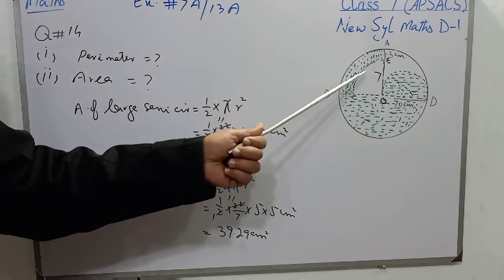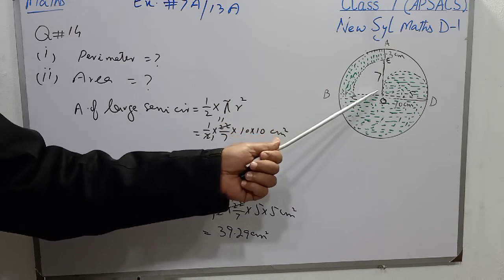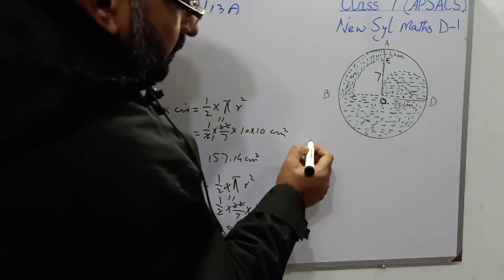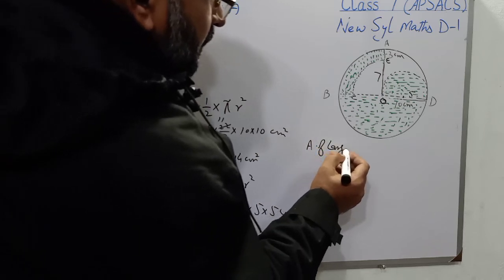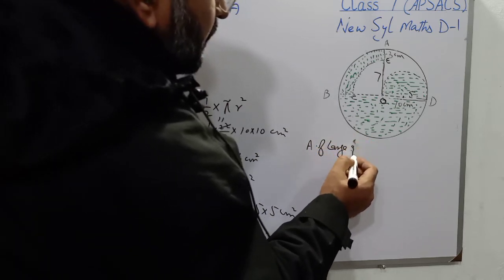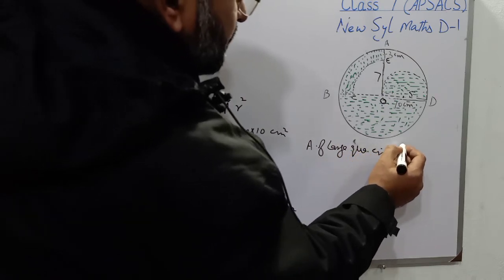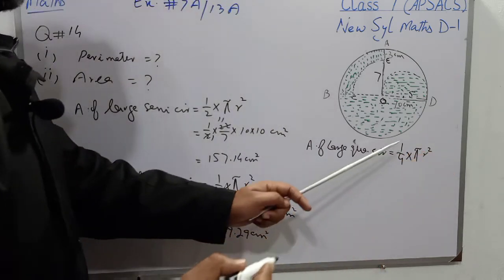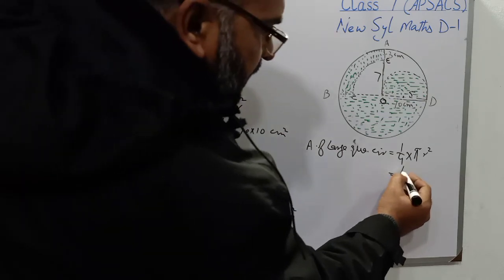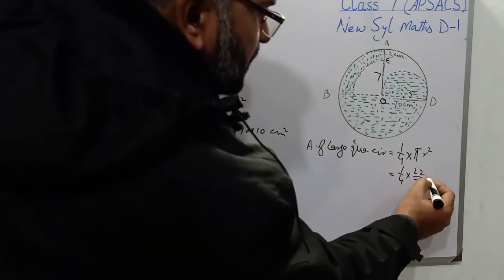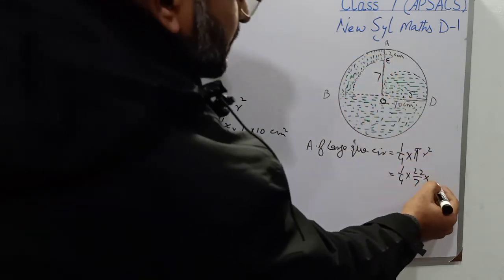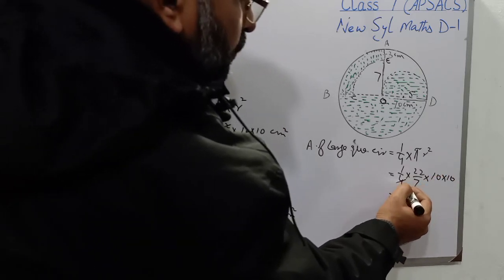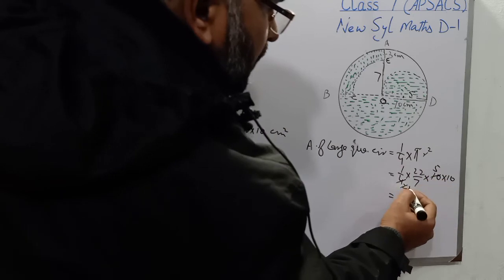Now students, area of large quarter circle will be found out, and then we will find area of small quarter circle. Area of large quarter circle, that will be 1/4 multiplied by pi r square. 1/4 means students quarter circle, and it is written as 1/4 multiplied by 22/7 multiplied by radius of large quarter circle is 10, so it is written 10 multiplied by 10 centimeter square. 2 2s are 4, 2 5s are 10.